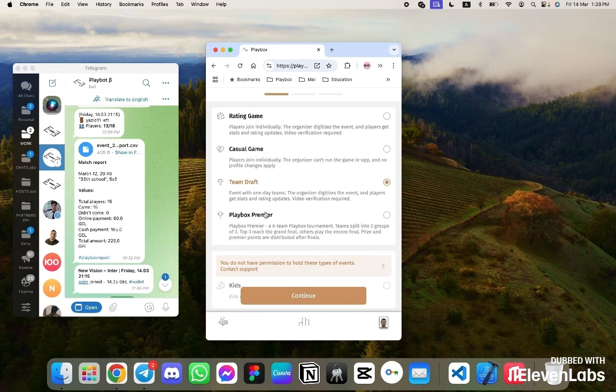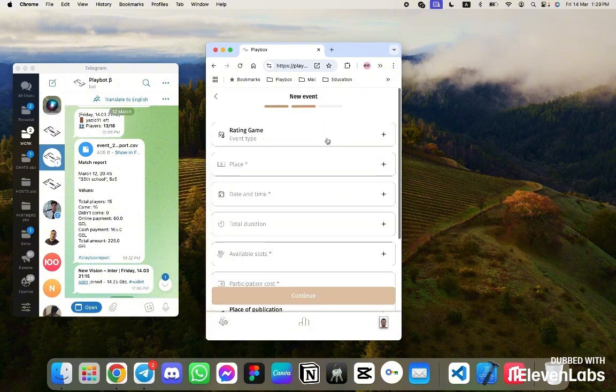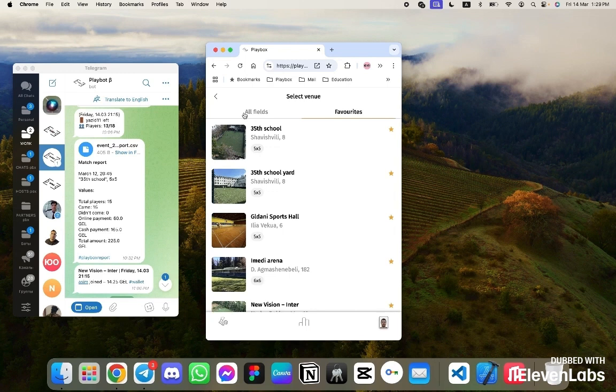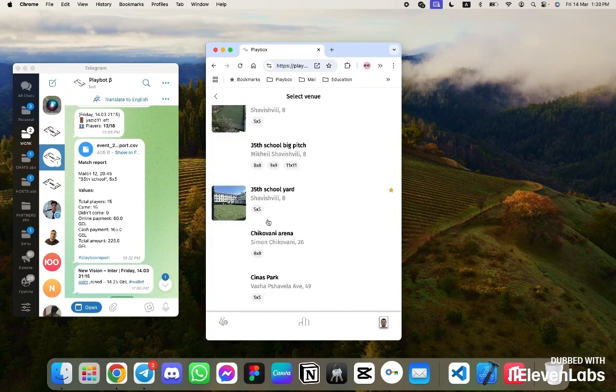Now let's take a closer look at how to create each of these types of games. Alright, we'll start with a ranked game. We choose a ranked game, pick a location. Here you are shown the venues that are available in the city. We add the venues with our own hands, and organizers, before starting to develop their region, send a list of venues. We add all the parameters. When creating a game, new venues are automatically added to the lobby. Here is the list of venues.